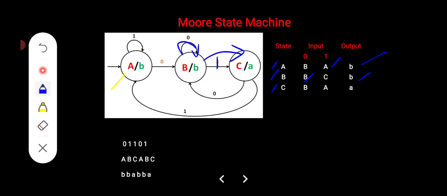At the same time, suppose we are in state C. If you are applying 0 as input, it is moving from C to B with an output of A, because of the present state, therefore A. At the same time, if we apply 1 to C, it is moving from C to A, therefore C to A. If 0 is applied to B it stays at B, and if 1 is applied it goes to A, with output A. So this is nothing but the Moore state transition table.